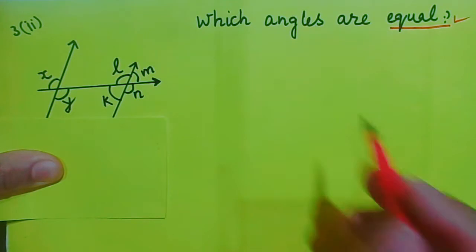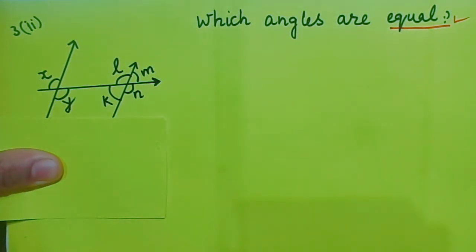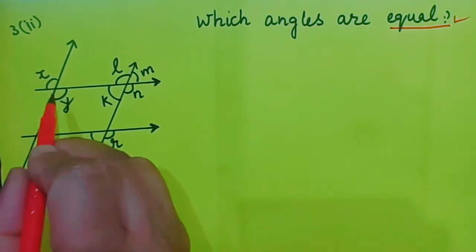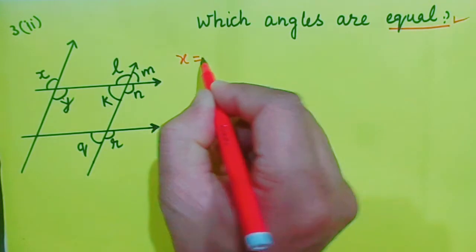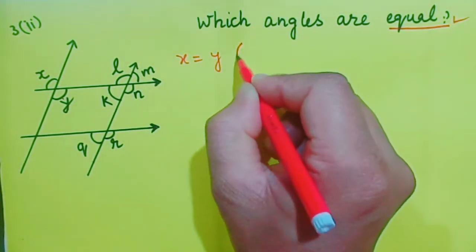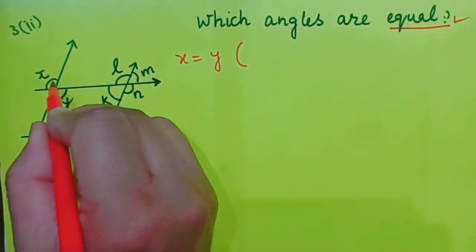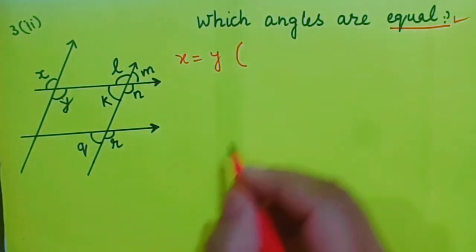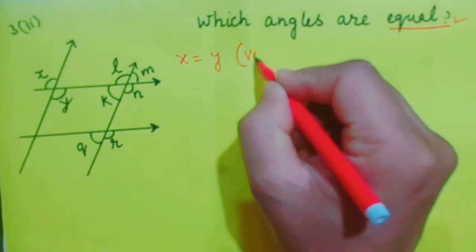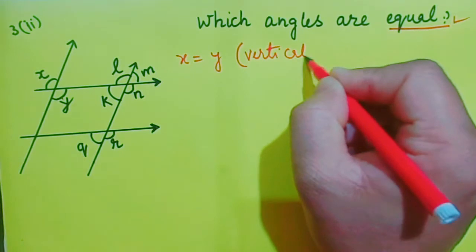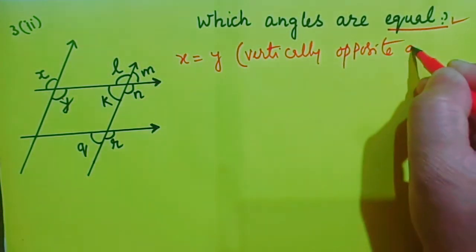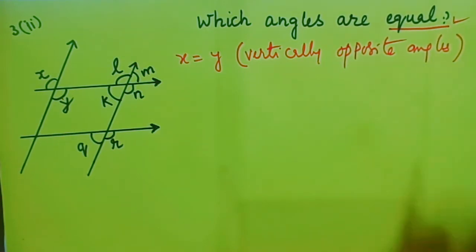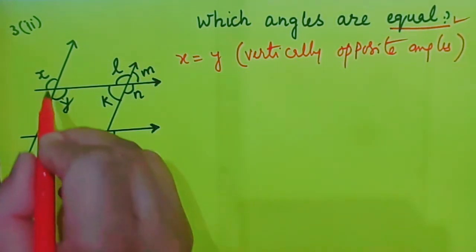Okay, so which angles are equal? Let us see which angles are equal. Do you think that x is equal to y? I think they are equal. Why? Because they are vertically opposite angles. Yes. Now x is equal to y.